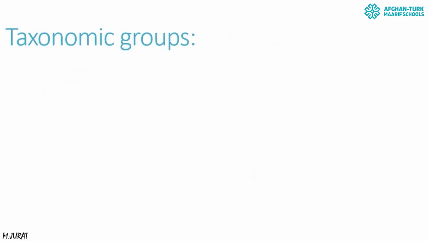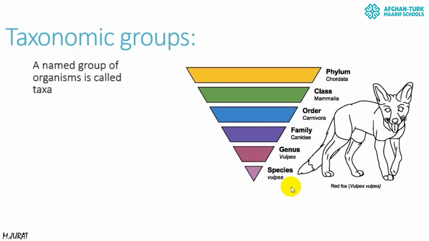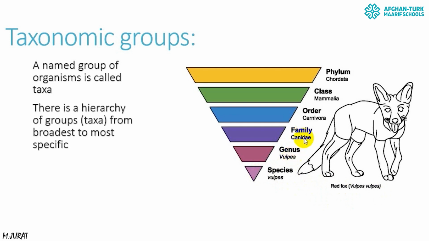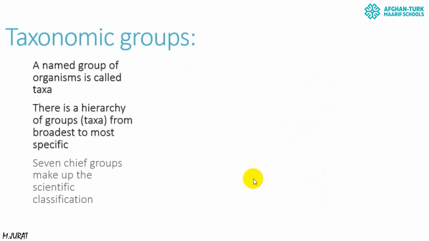And also they invented taxonomic groups. A named group of organisms is called a taxon. For example, there is a named group of red fox, as you can see over there. In these taxa, they start from the broadest and end with the most specific one, which is species. And in taxa there are 7 chief groups making up the scientific classification.